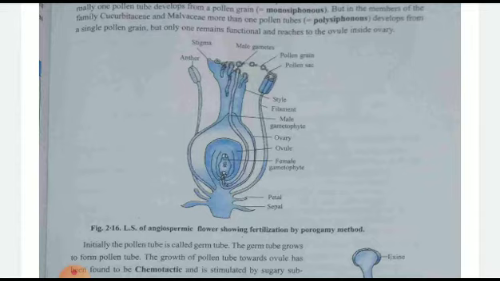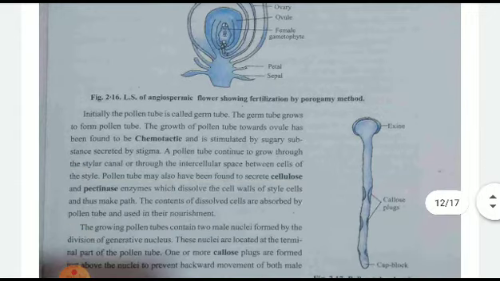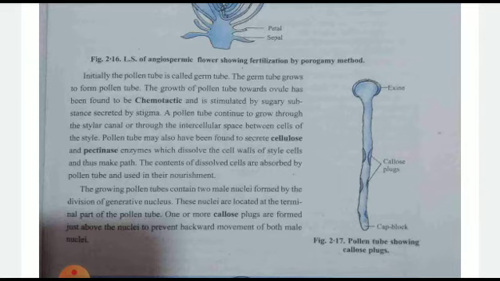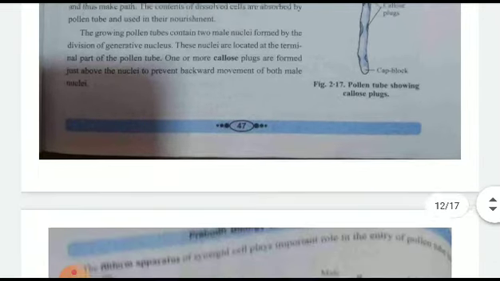After adhering, it passes towards the tube, and at the bottom you will have the ovary. In that ovary, as we just saw, there are antipodal cells, synergids, that is the egg apparatus, and pollen nuclei. So there the fusion takes place. Okay, children. Then some pollen grains are attracted by chemicals also. Pectinase, all these chemicals are involved. Okay. Then a callose plug will be there, which prevents the backward movement of both male nuclei, and likewise tube-like structures are present there.